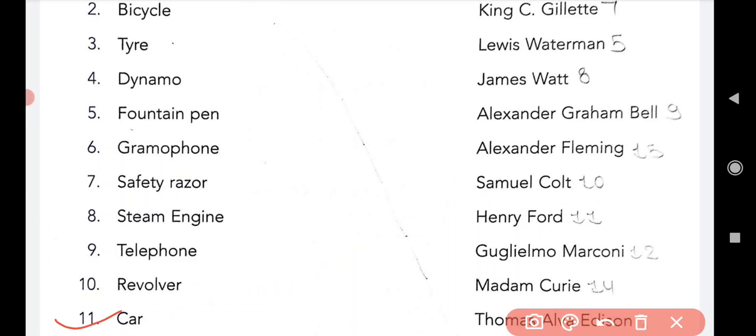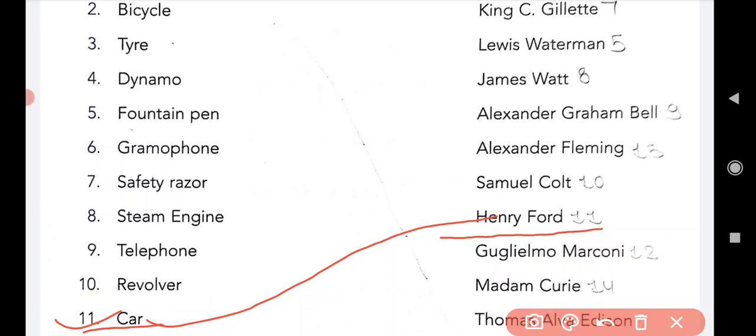After that come to the next, that is question number 11, car. The car was invented by Henry Ford. Spelling is H-E-N-R-Y, F-O-R-D. So Henry Ford was the inventor of the car.